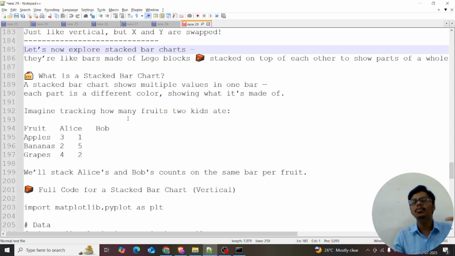Imagine tracking how many fruits two kids ate. I just want to see how many fruits the two kids ate. You can consider your friends or anything at all, but I just consider Alice and Bob. Alice eats 3 apples and Bob eats 1 apple. Alice eats 2 bananas and Bob eats 5 bananas. Alice eats 4 grapes and Bob eats 2 grapes. We want to stack them, right? We will stack Alice and Bob's counts per fruit.